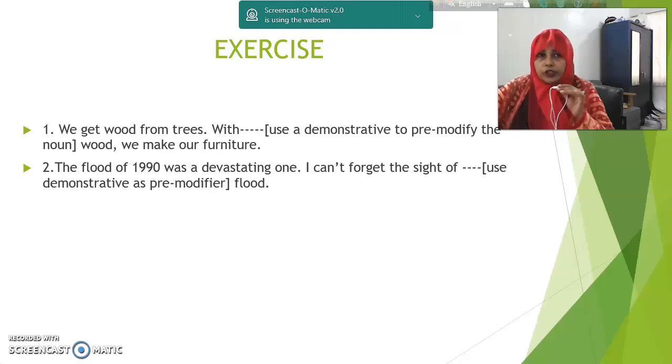We get wood. Mark, what is the noun? Wood. And it is singular. And we get wood from trees. So, we have to use here this, T-H-I-S. With this. What will be the answer? This. Number 2. The flood of 1990 was a devastating one.